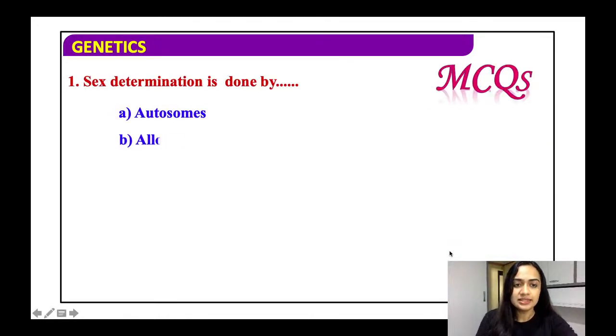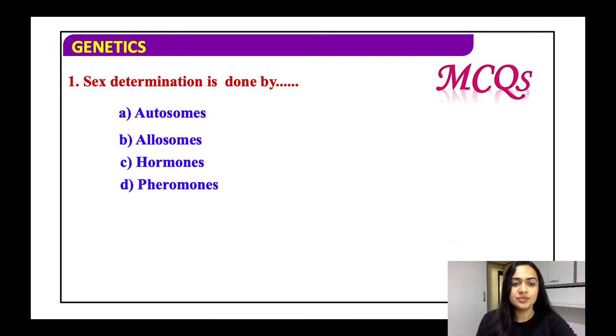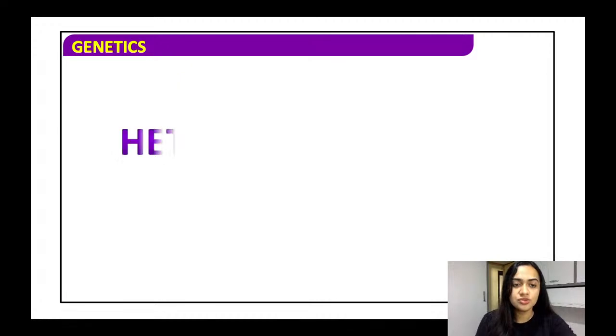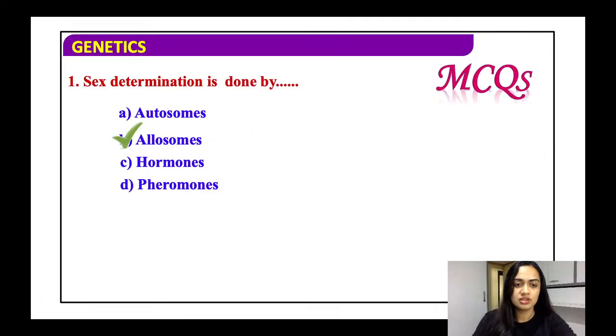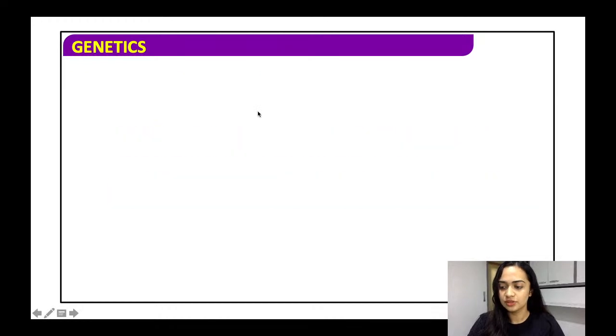Now, just a simple question. Sex determination is done by autosomes, allosomes, hormones, or pheromones. So the right answer is allosomes. Allosomes are basically the 23rd pair of the chromosome.